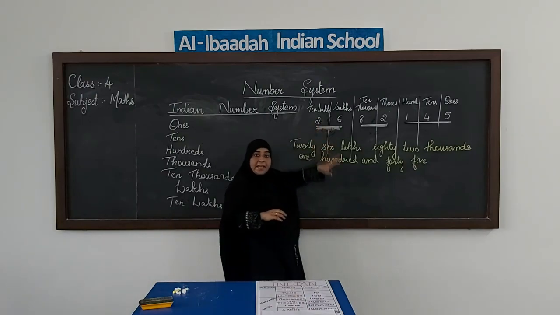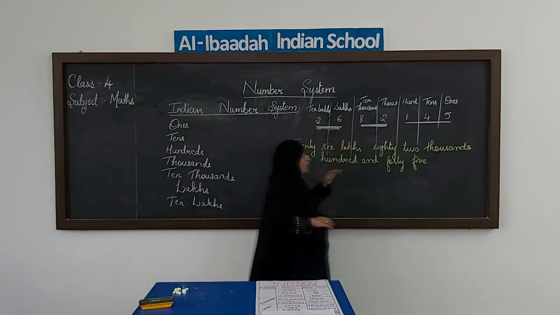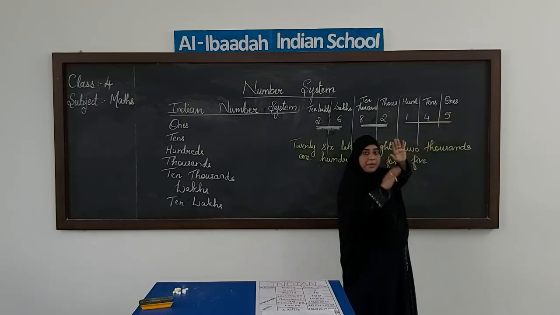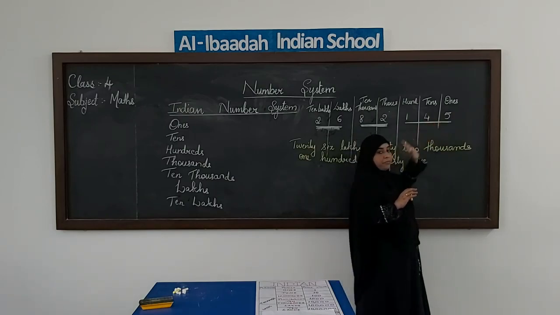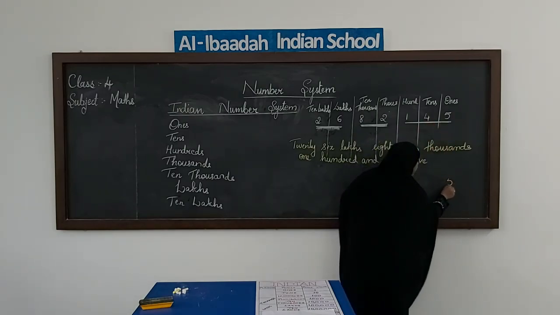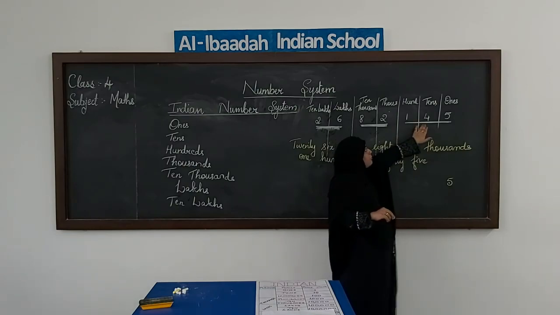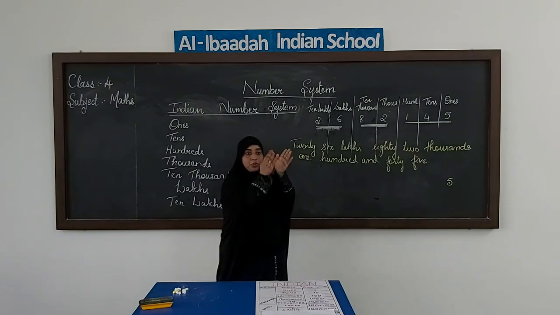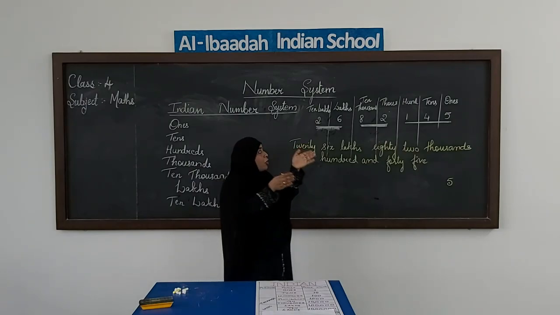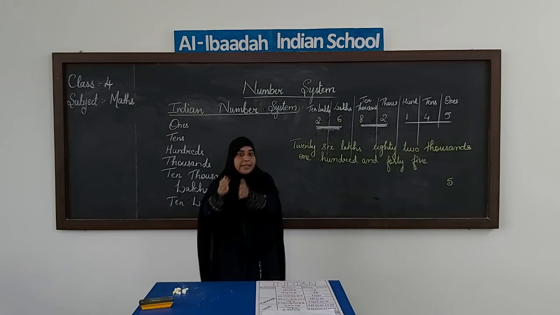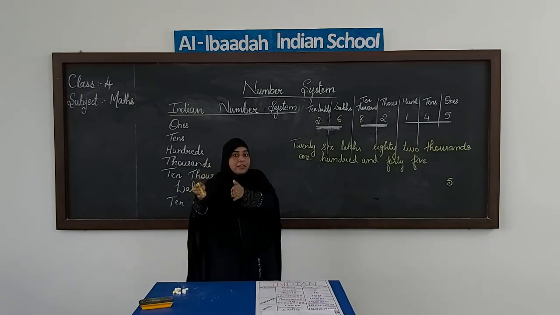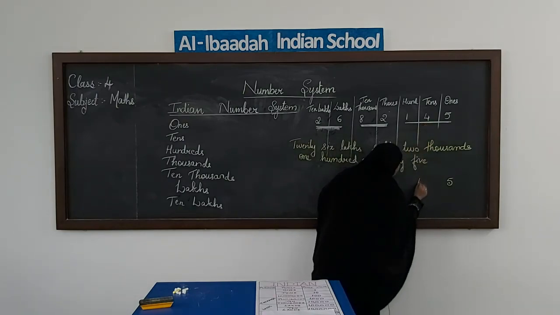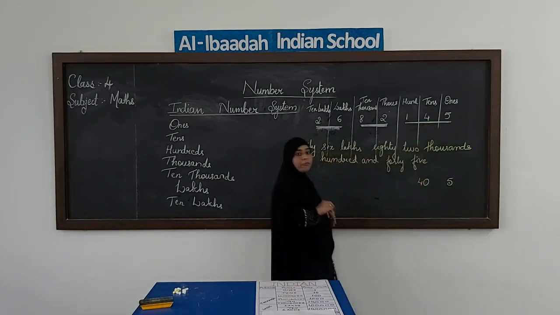Now let us look into the place values of these digits. Same as in the international system, for ones the value will be just 1. So 5 ones, the place value will be 5. The place value of 4: I hope you remember I told you tens means groups of tens. So 4 groups of 10, so total how much? 40. So the place value of this 4 will be 40.